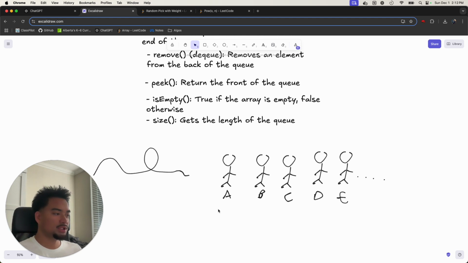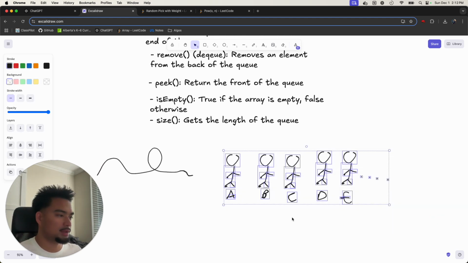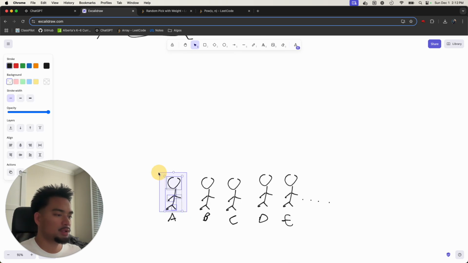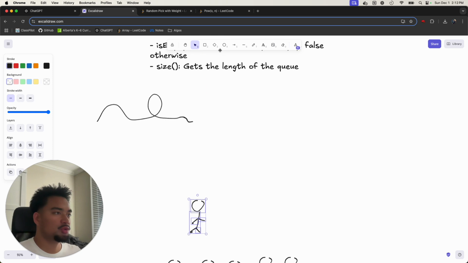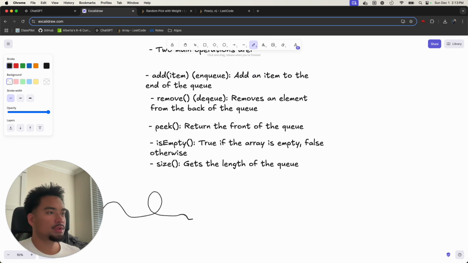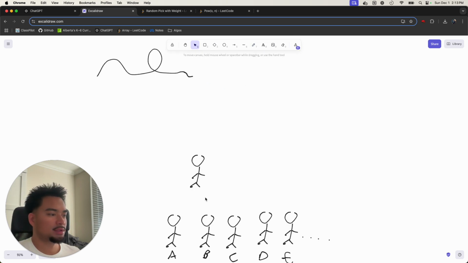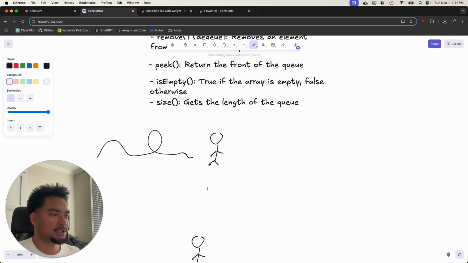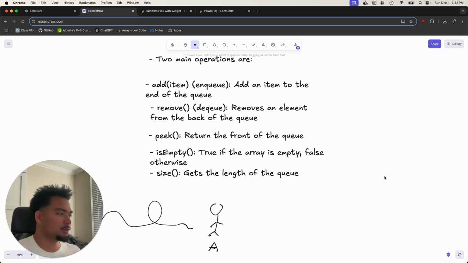Okay, pretend that we just have an empty queue. We'll look at the queue like a linked list essentially. So let's just add an item to the queue, right? That person typically has a name, and they go to the back of the queue. Essentially, they'll be at the start of the line, right? Then if somebody else comes in, like if we keep adding, so pretend we do this.